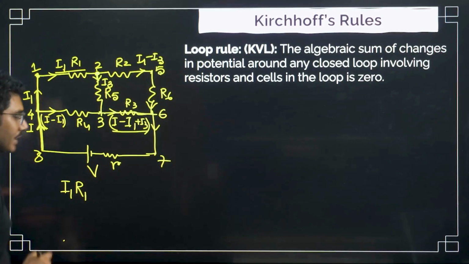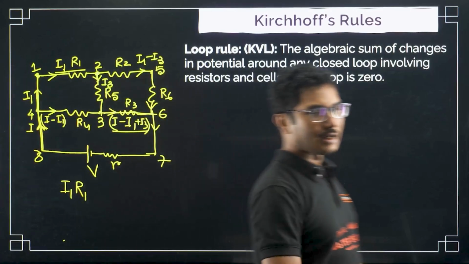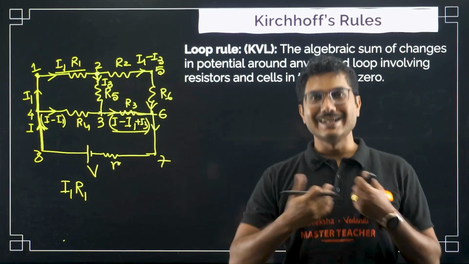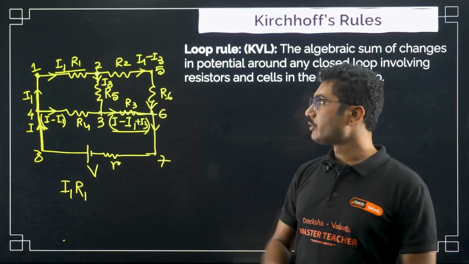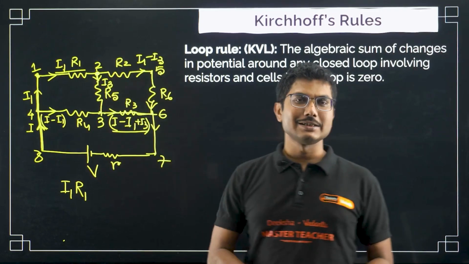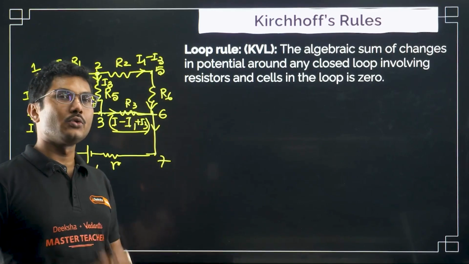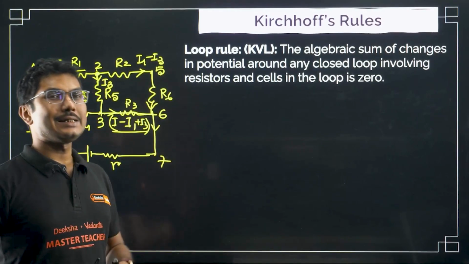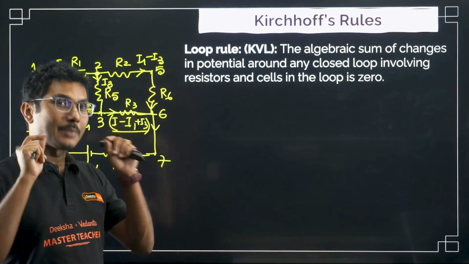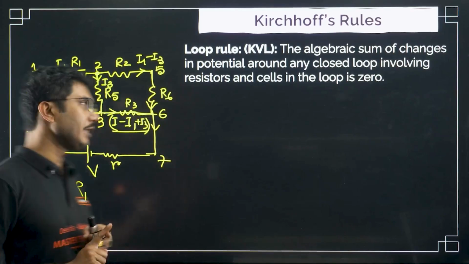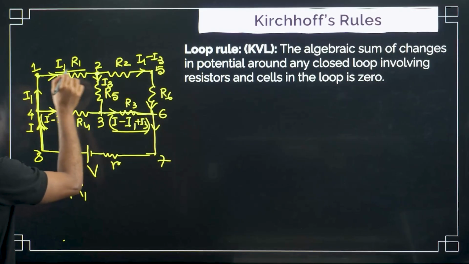Last class we have studied V equals IR. So voltage drop across any resistance is basically I into R. For that we have to consider the current through that particular resistance and the resistance of that particular resistance. These two are important things. So I1 into R1 is the